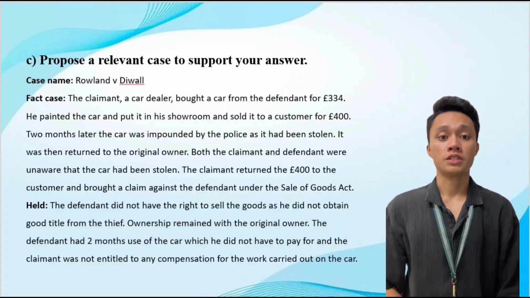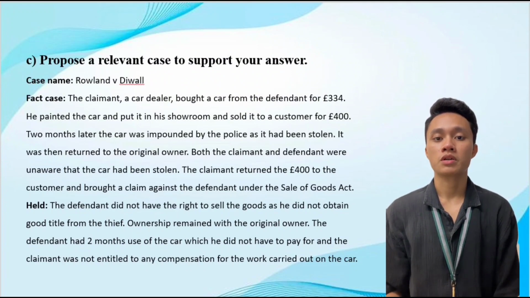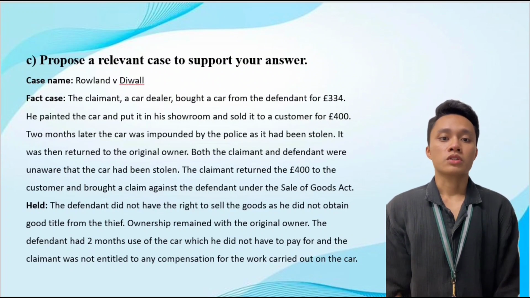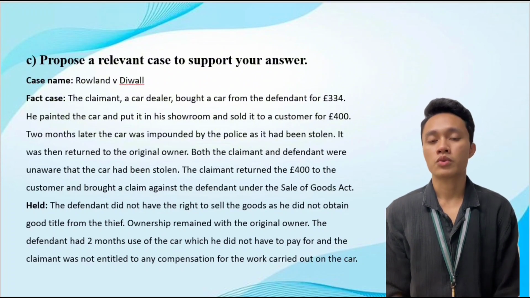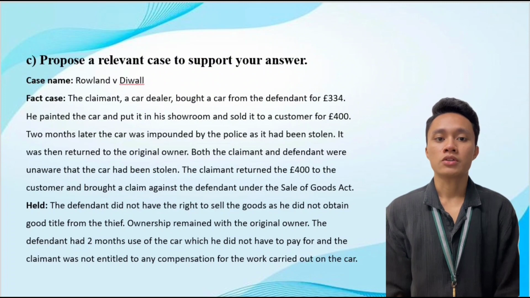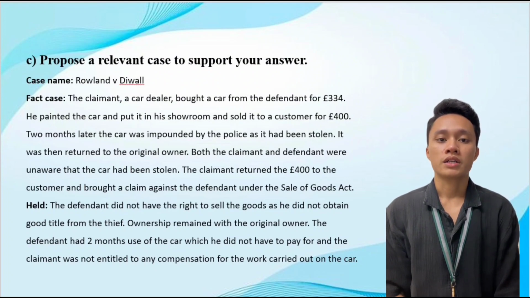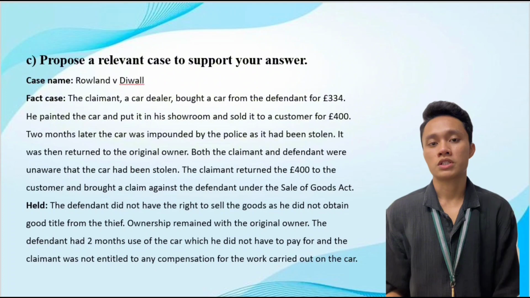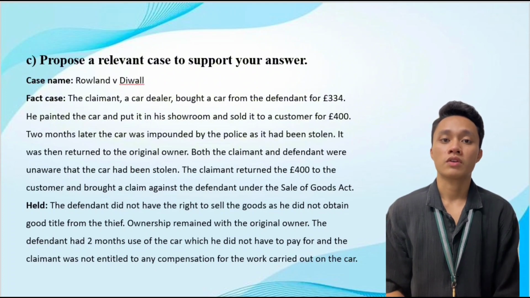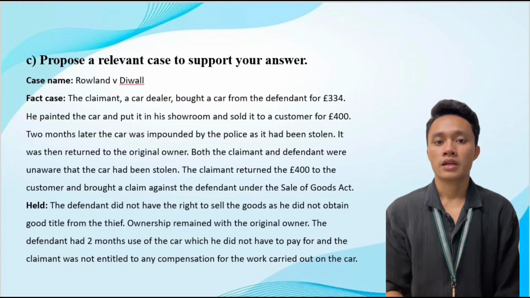Now I'm going to talk about question C, which is to provide a relevant case to support your answer. The case name is Rowland versus Divall. The facts: the claimant, a car dealer, bought a car from the defendant for $334. He painted the car and put it in his showroom and sold it to a customer for $400. Two months later, the car was impounded by the police as it had been stolen, and it was then returned to the original owner. Both the claimant and defendant were unaware that the car had been stolen.